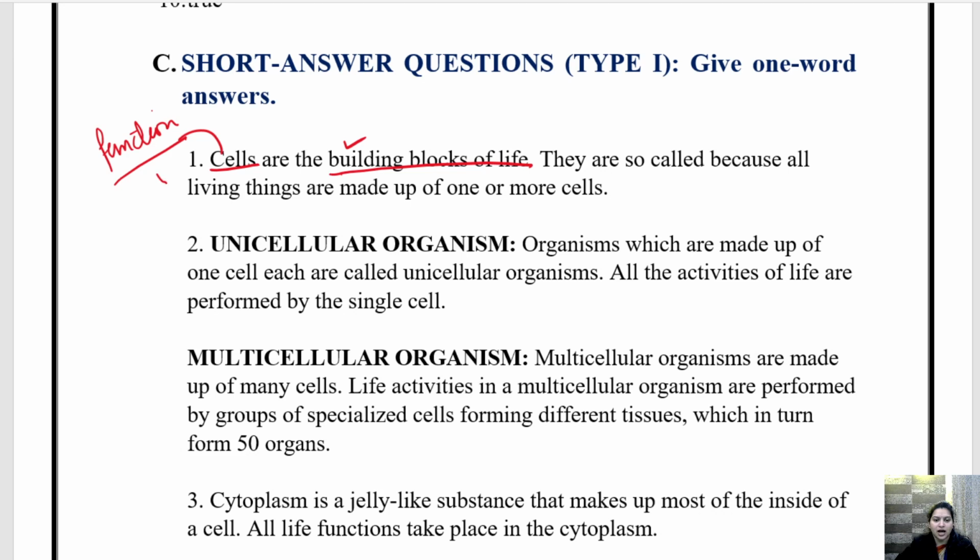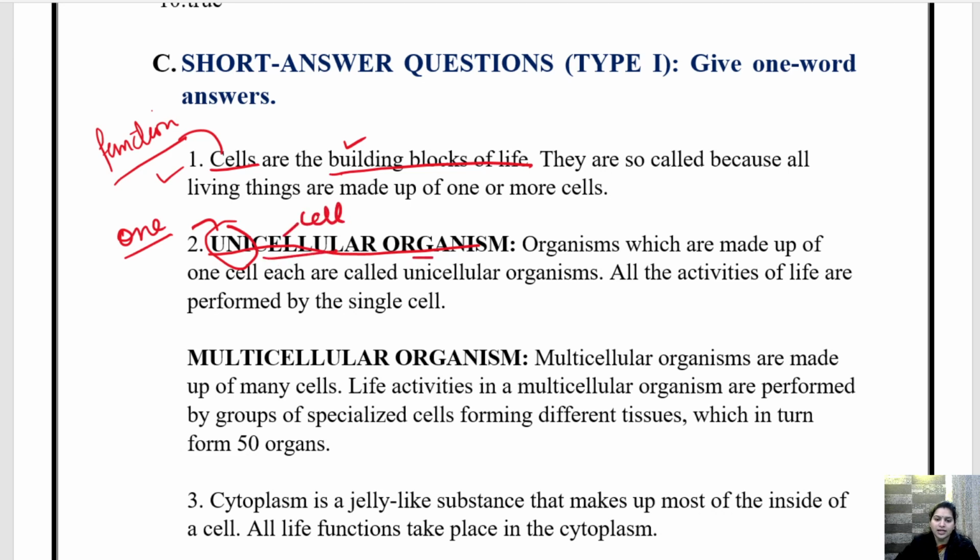Okay, so this is the answer number 1. Now question 2 says differentiate between unicellular and multicellular organism. As I have already told you, children, in the term unicellular organism, we have a term called uni. uni का मतलब होता है one, and cellular here is cell.